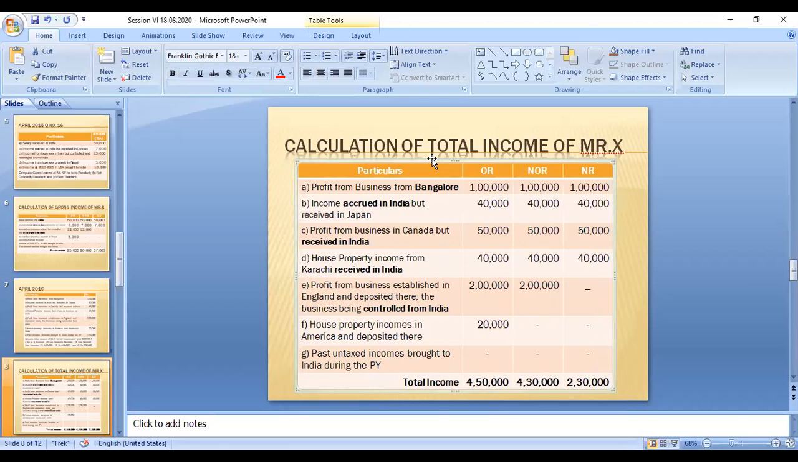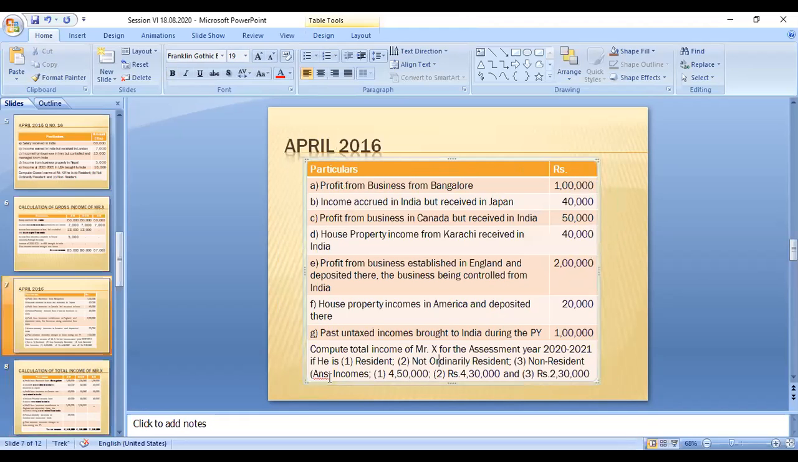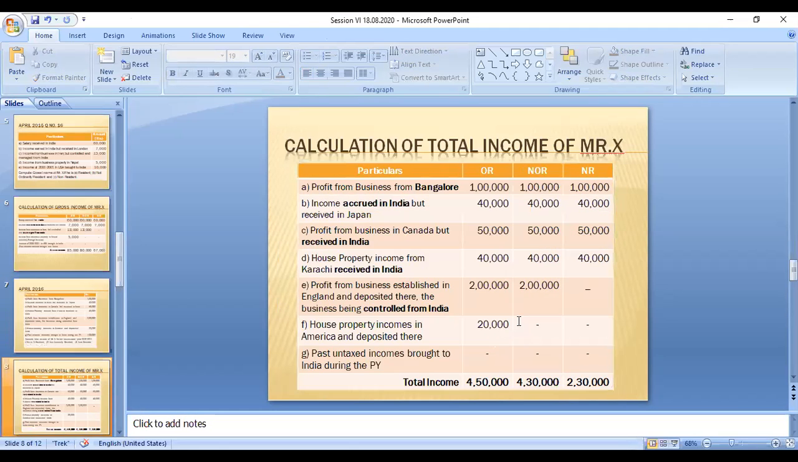You can take a screenshot of these questions. This amount is not taxable. Past untaxed income is not taxable. Okay, so this is one question. I have given the answer here for reference. Okay, so this is a problem, and for this problem, the answer is right.